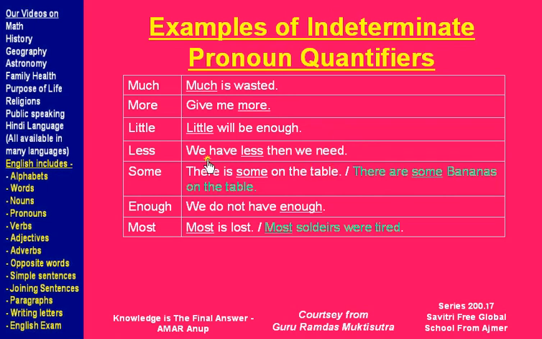Again, next is: we have less than we need. We are not talking about what we have less of, but the word less is telling the quantity. It may be indicating we have less time than we need. It could be we have less food than we need. But again, because there is nothing after less, less is a pronoun replacing the noun. If there was something after less, like less food or less money or less time, then less will be called an adjective.